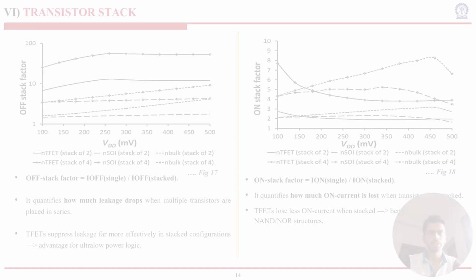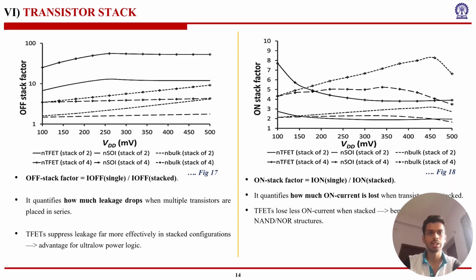The first figure looks at the off-stack factor, which is defined as the ratio of leakage current of a single device to the leakage of a stack of two or more devices. That is, it tells us how much leakage drops when we place transistors in series. TFET off-stack factor is much higher than MOSFET below 350 millivolts. This is because TFETs have a much steeper subthreshold slope. So when we stack devices, the upper device experiences a lower gate to source voltage. Even a small drop in VGS causes a huge reduction in tunneling probability. This reduces leakage current. In contrast, MOSFET leakage depends on thermionic emission, which is much less sensitive to changes in VGS.